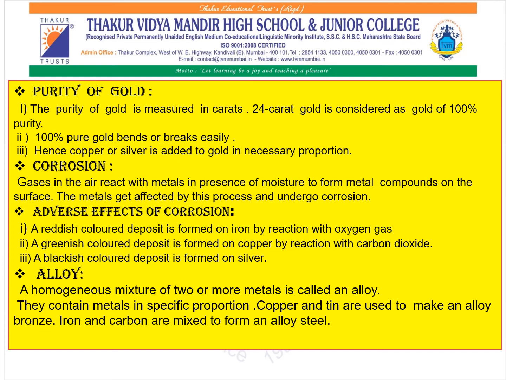Now coming to certain adverse effects of corrosion. Due to this corrosion, a reddish colored deposit is formed on iron by reaction with oxygen gas. A greenish colored deposit is formed on copper by the reaction with carbon dioxide, whereas a blackish colored deposit is formed on silver by reaction with hydrogen sulfide gas, that is H2S gas.